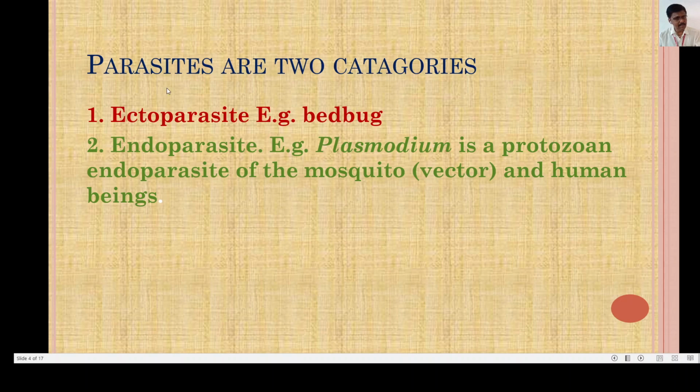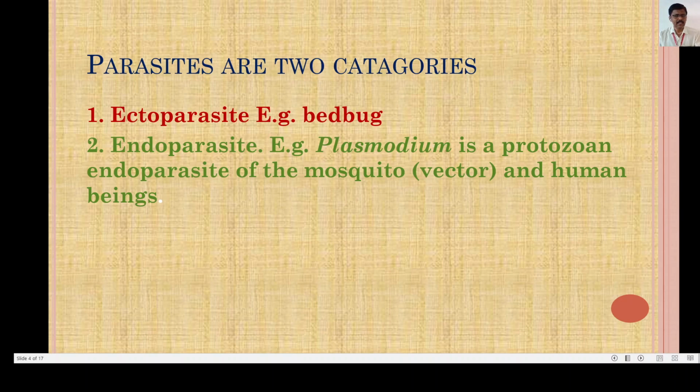Now the second type is the endoparasite. The example here is Plasmodium. It is a protozoan endoparasite of the mosquito. Mosquito is the vector. Now here the terminology vector. Vector is the animal or the agency through which the disease-causing organisms are carried.